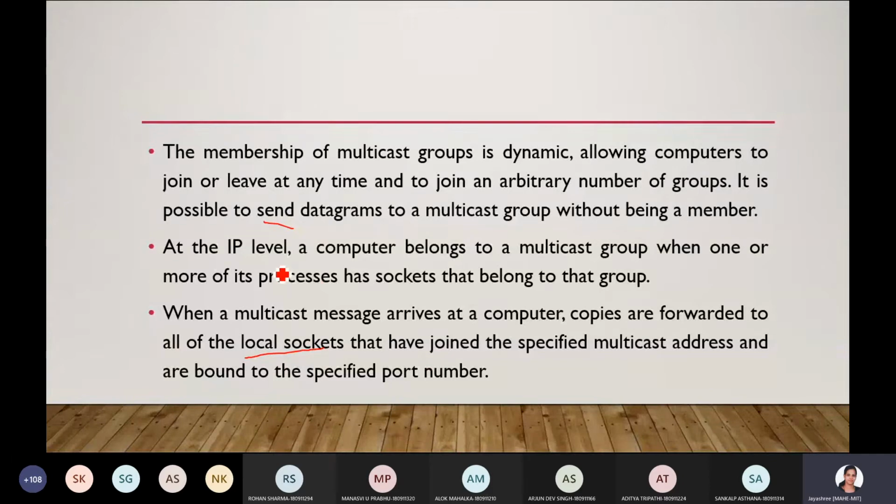The socket has its own address, a combination of IP address and port number, so that connection will be able to get the same message which arrived at the destination machine.